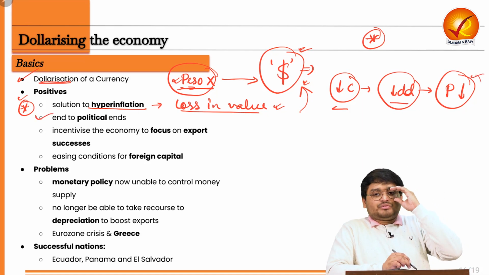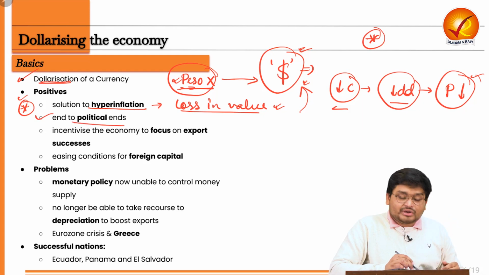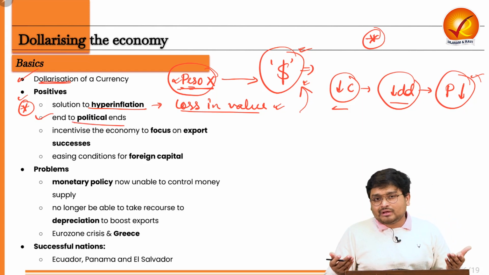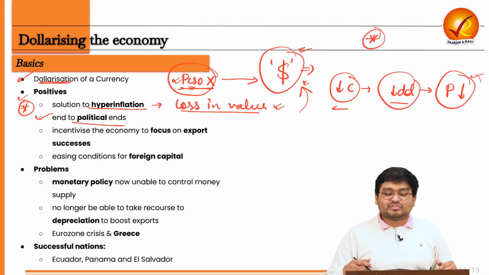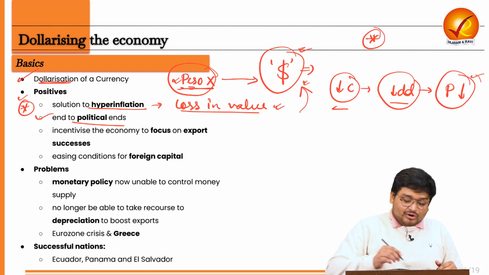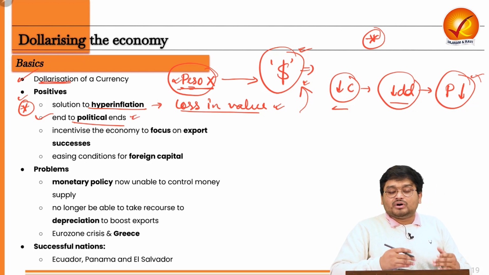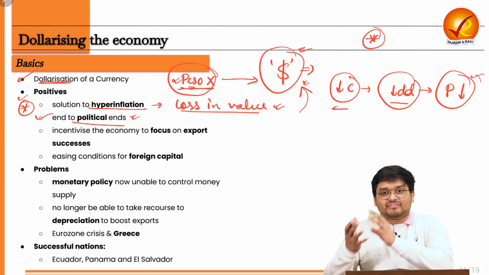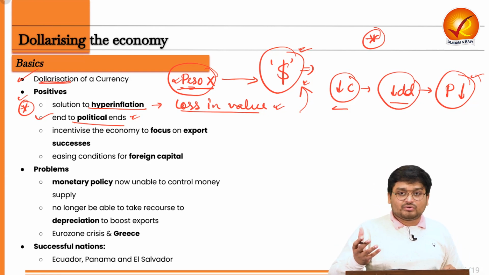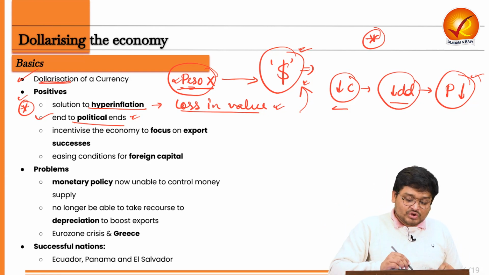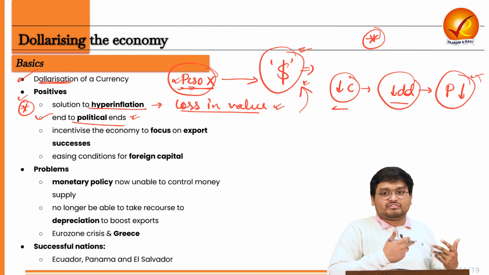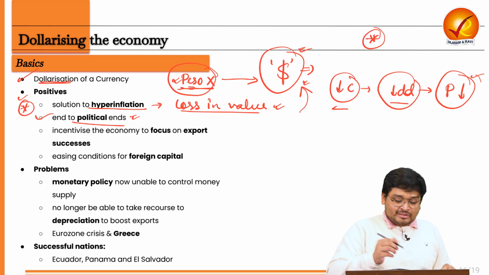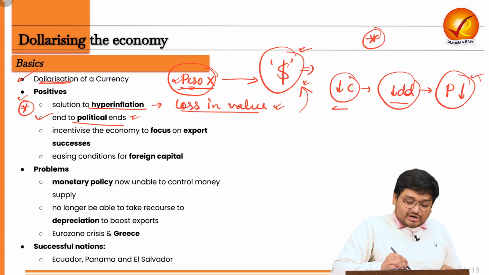Next, sometimes during political times, or say during elections, the government prints too much money to spend because they want to win the next elections. Also, when we affix our currency to a particular international currency, we cannot manipulate the currency by printing. For example, Argentina cannot print too many dollars. So this also curbs political tendencies.